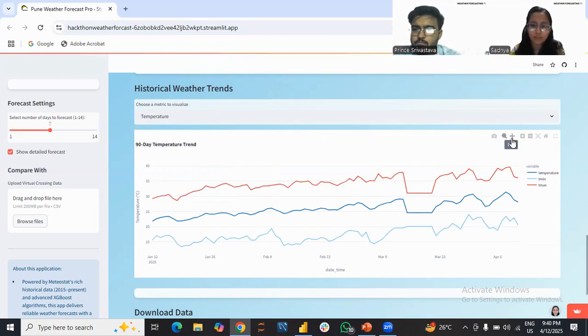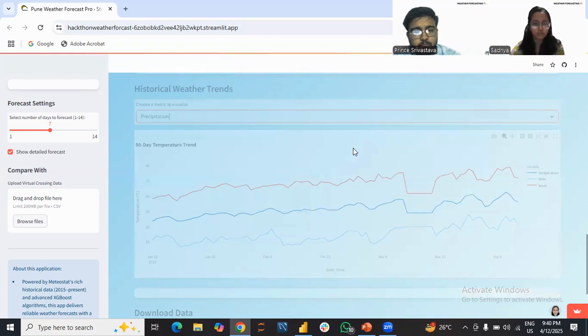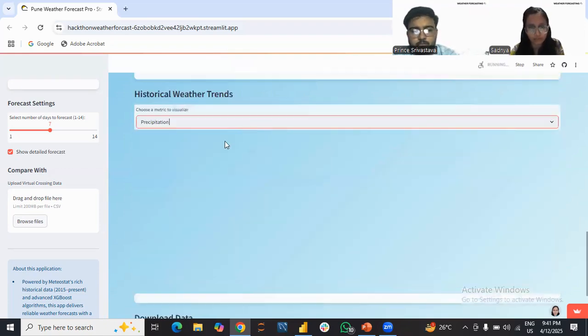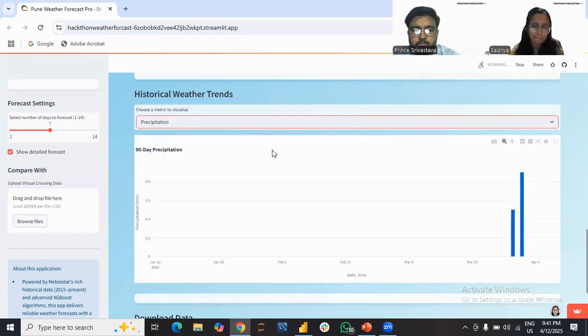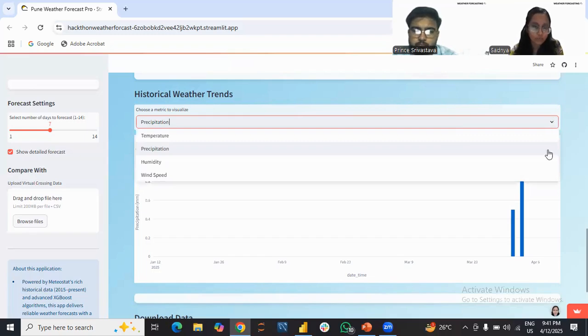Above it. Yes, this one. Here we can see the precipitation and humidity also. Selecting precipitation, we can see the last 90 days of precipitation and what the trend is. Here we can see that the precipitation is high between 23rd March and April 6, so maybe there are more chances of getting rain. Yeah, so this is the thing, and let's move forward.